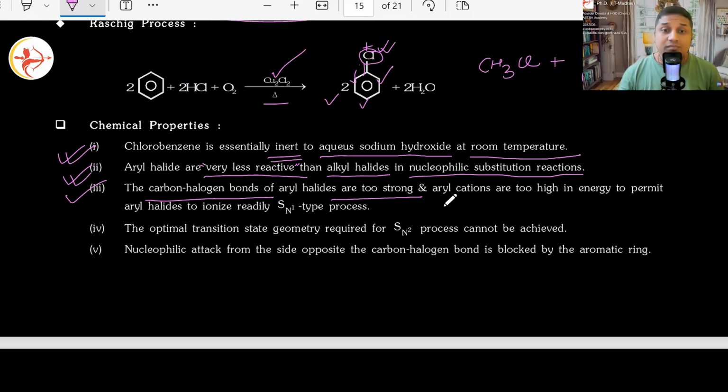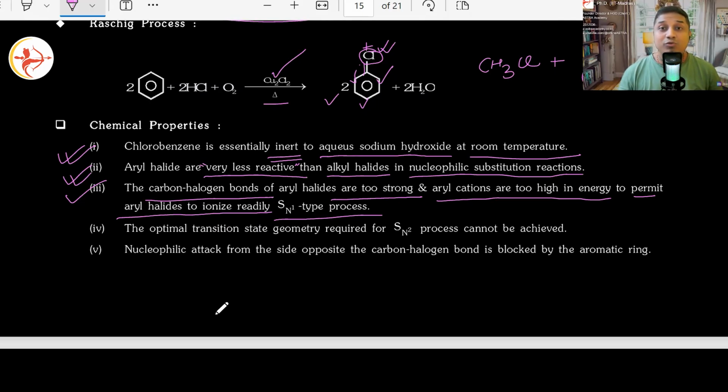Next. Carbon halogen bonds of the aryl halides are too strong. Aryl cations are too high in energy to permit aryl halides to ionize readily, as it happens in an SN1 type of process. Yes or no? Correct? A carbocation formation happens, na? Yes or no? In a nucleophilic SN1 SN2 reaction, carbocation formation happens. And then later on, what happens?